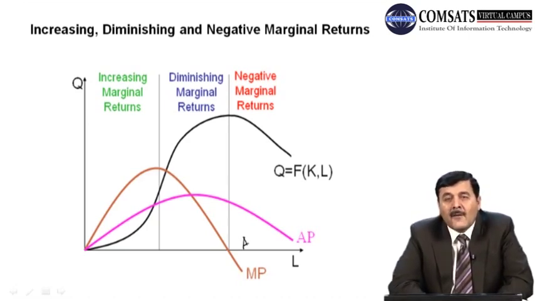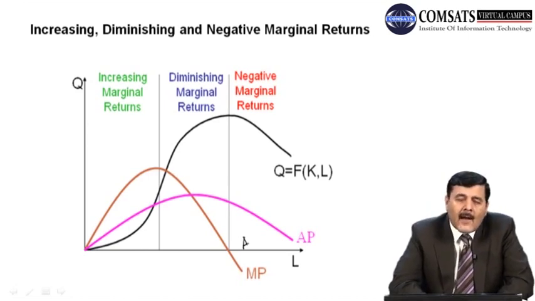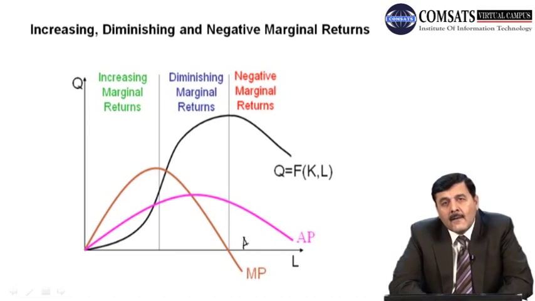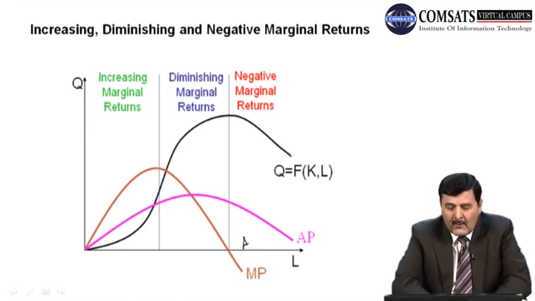So the firm has to face three stages of production, first stage, second stage and third stage. Now what is the favorite stage of production for the firm? कौन सी stage है जिसमें firm चाहेगी कि वो produce करे? And that is the second stage of production, where the total product of the firm is maximum and the firm is also facing diminishing marginal returns. So that is the stage where the firm is producing at its maximum level, at its optimum level.